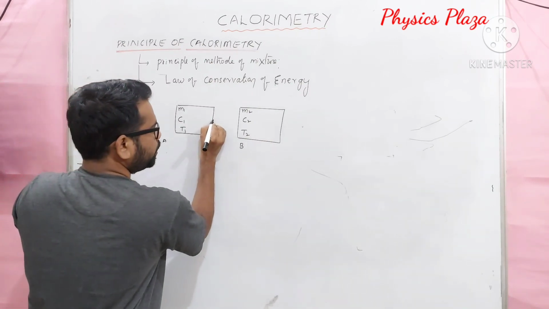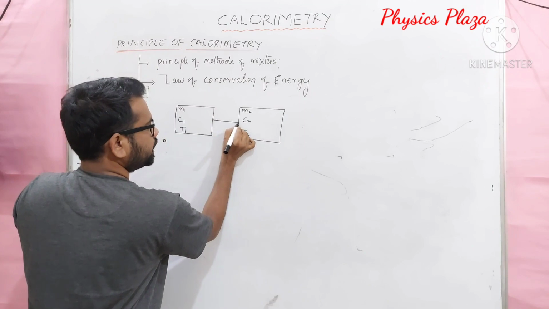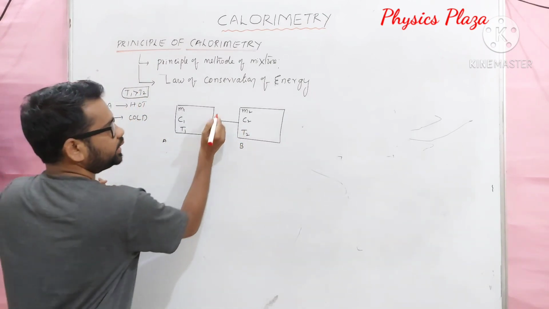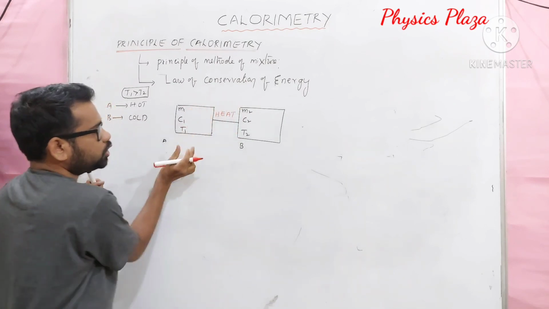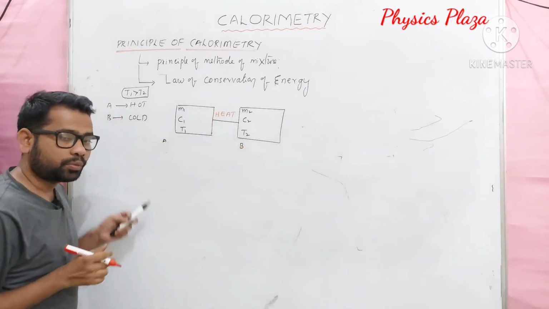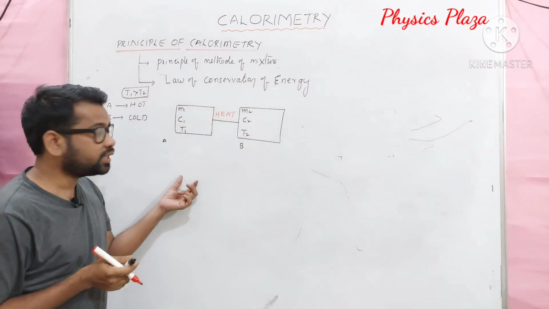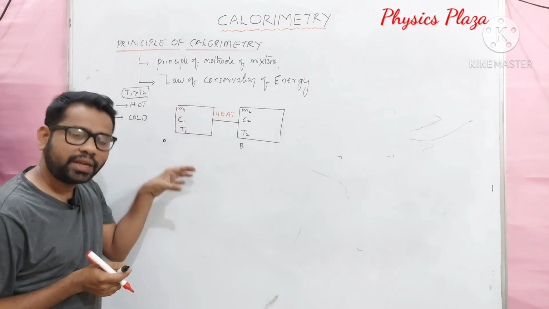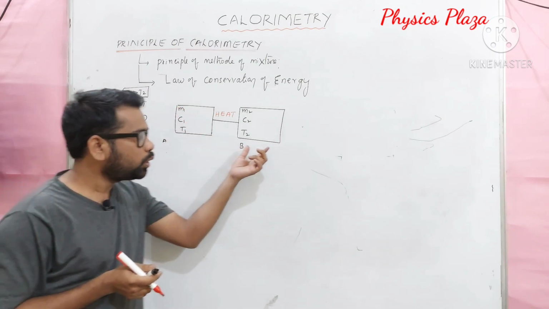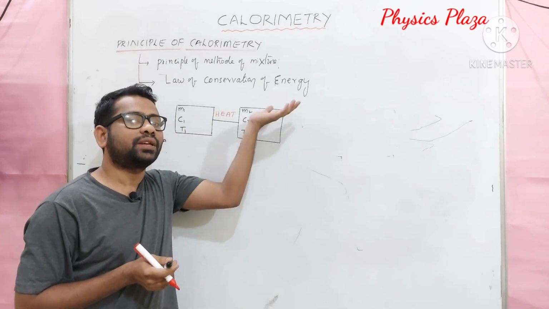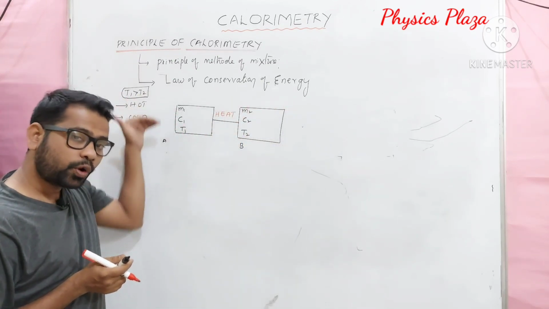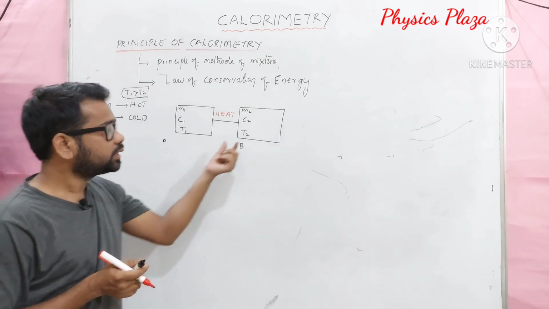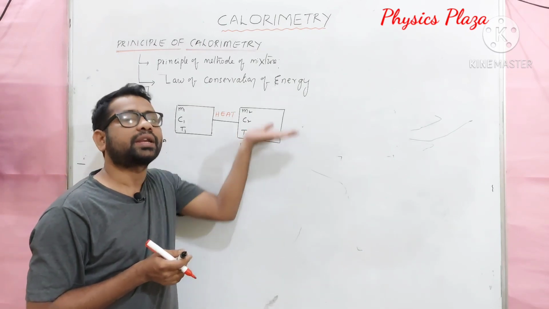Children, when these two bodies are connected, what will happen? Heat will flow from the hot body to the cold body. Means, can we say that the hot body is losing heat, whereas the cold body is gaining heat? So the temperature of the hot body falls, whereas the temperature of the cold body rises.